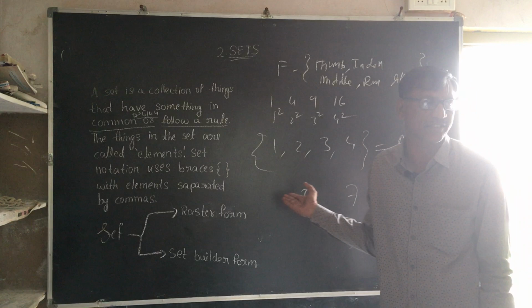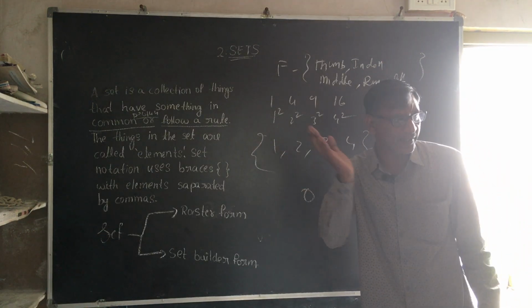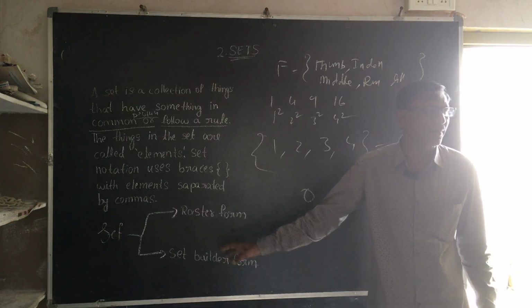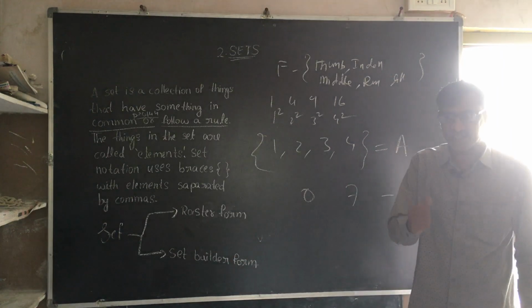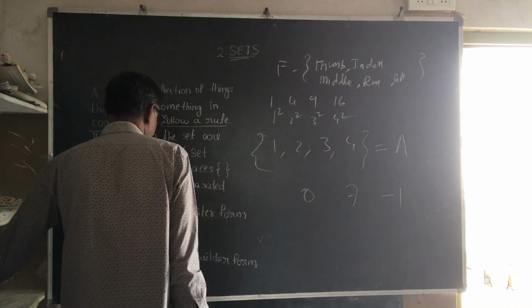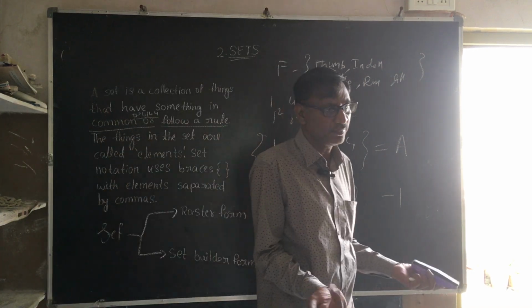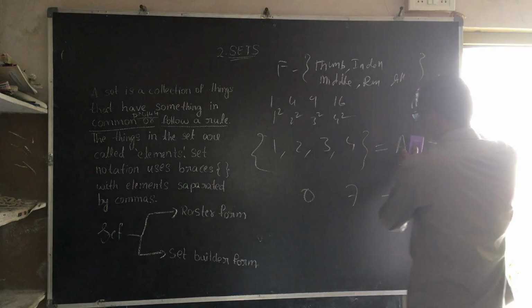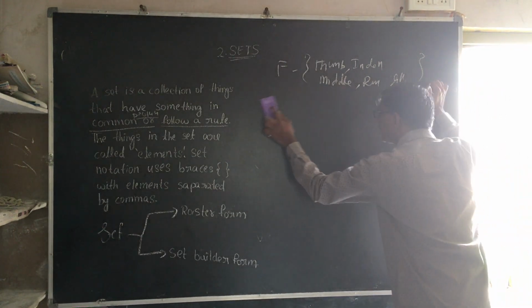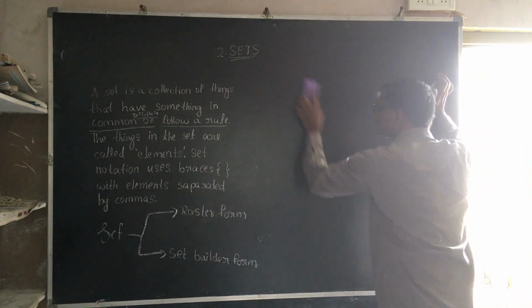I will give a best example to understand what is roster form and set builder form. Roster form is nothing but list form. Suppose I will give you one example.